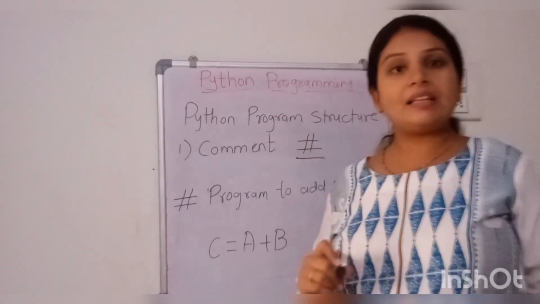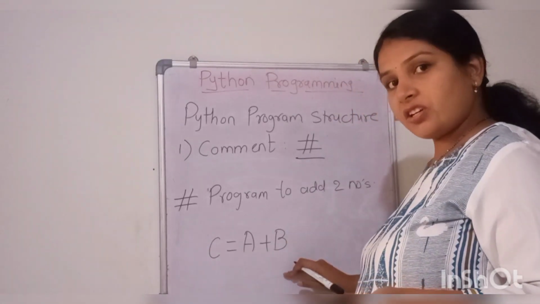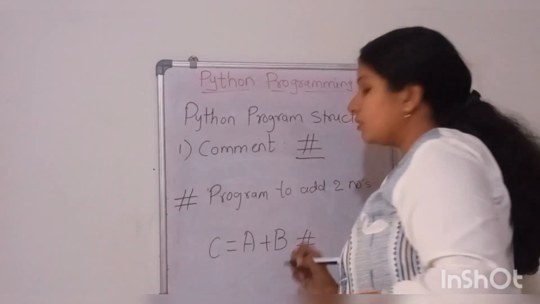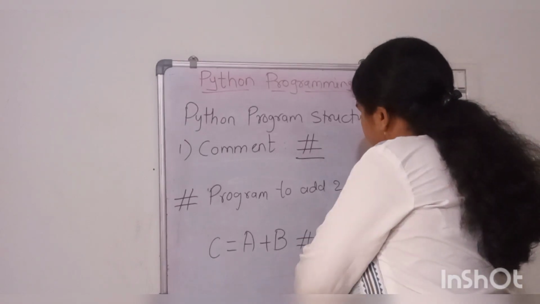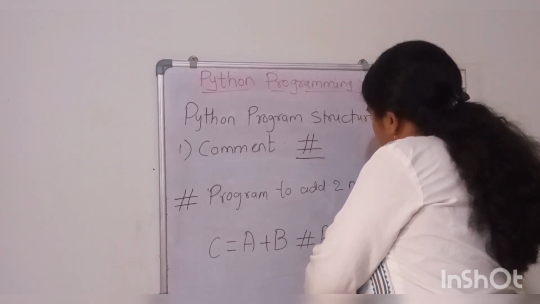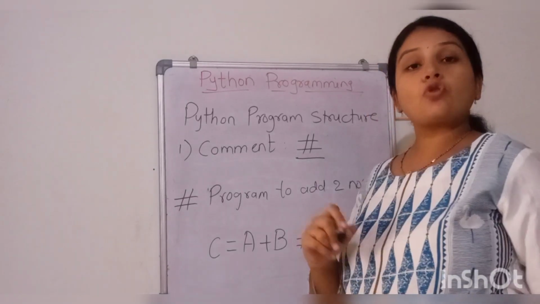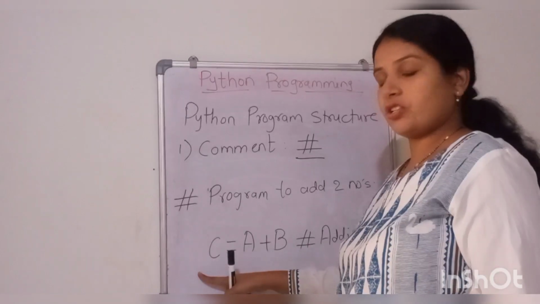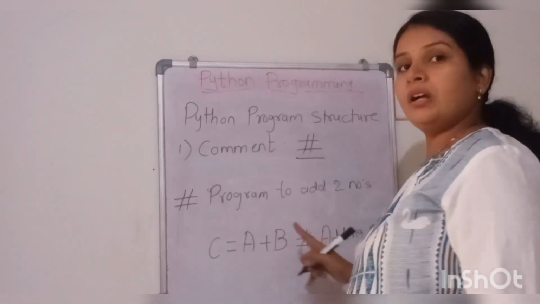I want to tell the other users what I am doing. So after this instruction, beside it, I will write one comment, adding two numbers, right? So I am telling what I am doing with this instruction. This is called an inline comment, adding two numbers.